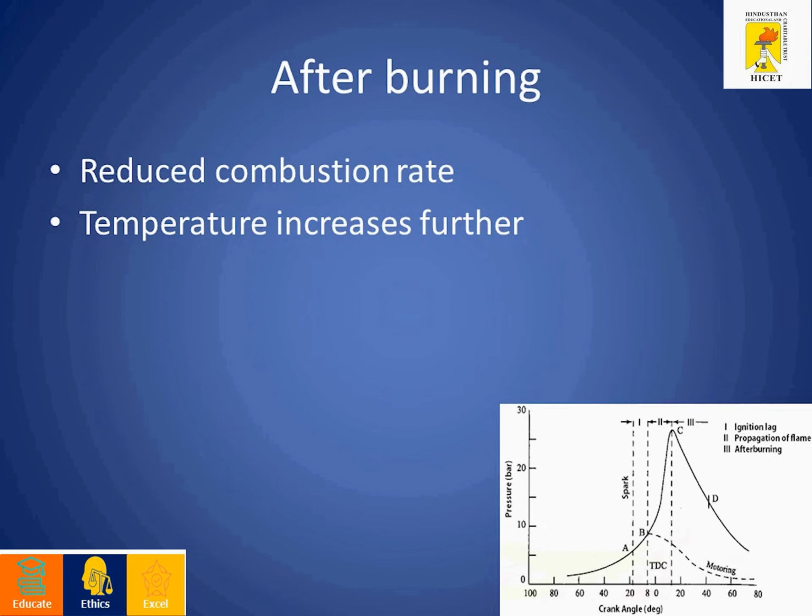After burning: once the air fuel mixture burns in the second stage and reaches the peak pressure, the pressure starts decreasing in the after burning stage. But some part of the fuel, some of the unburned particles inside the engine cylinder, will start burning in the after burning stage. The combustion rate is very much reduced in this stage and it is coming to an end. The temperature increases further, because some heat transfer also takes place between the cylinder and the air fuel mixture.